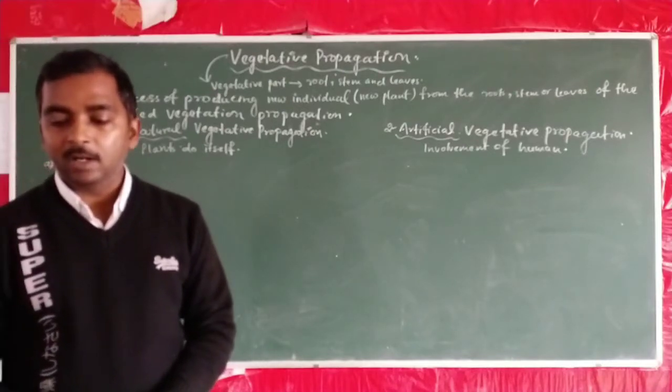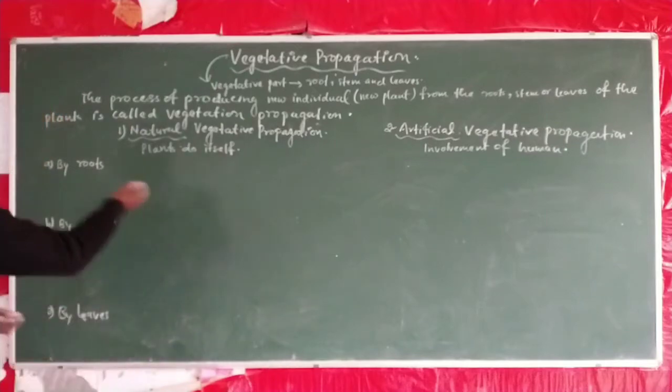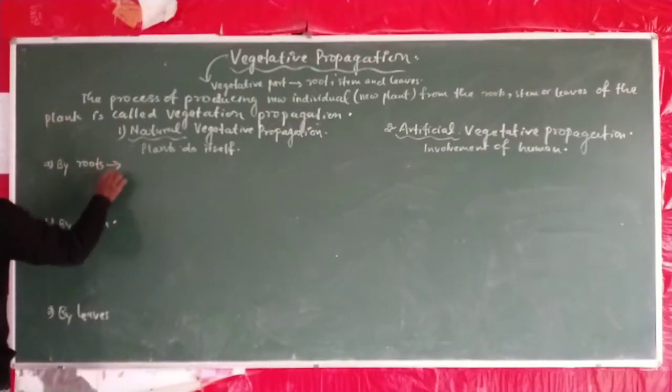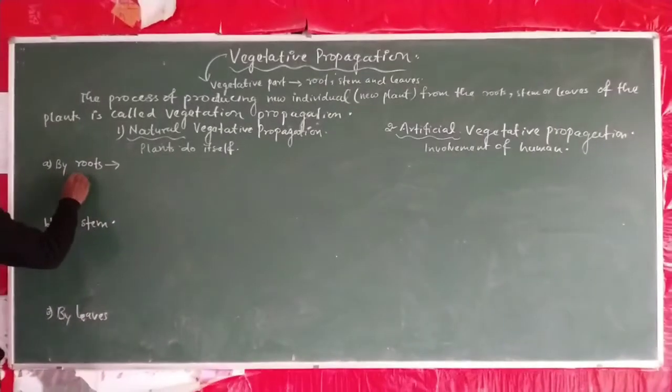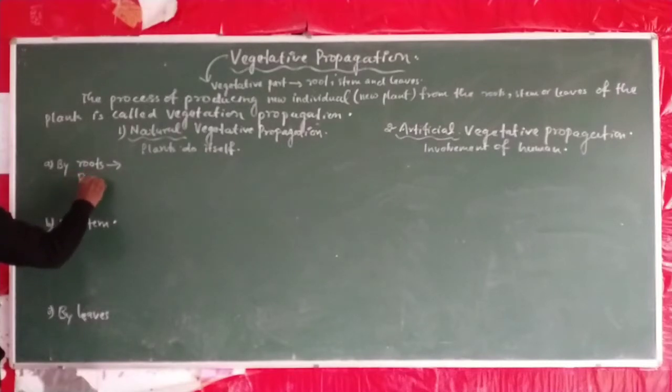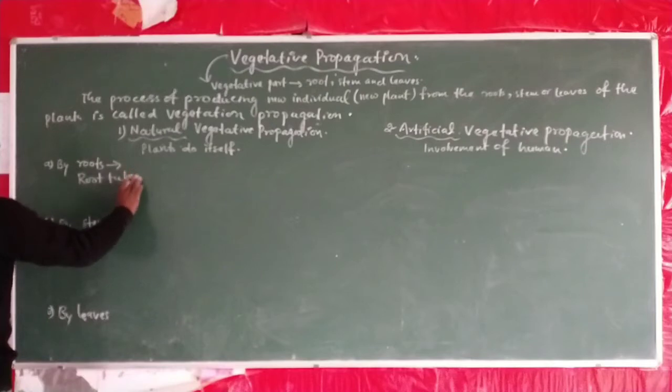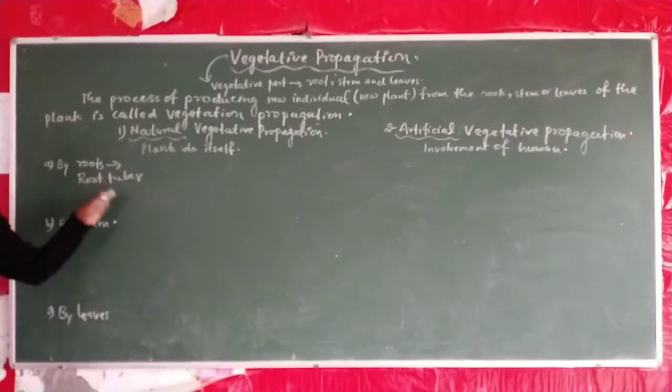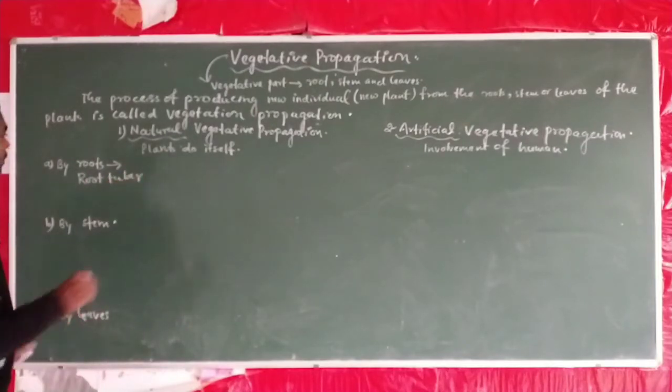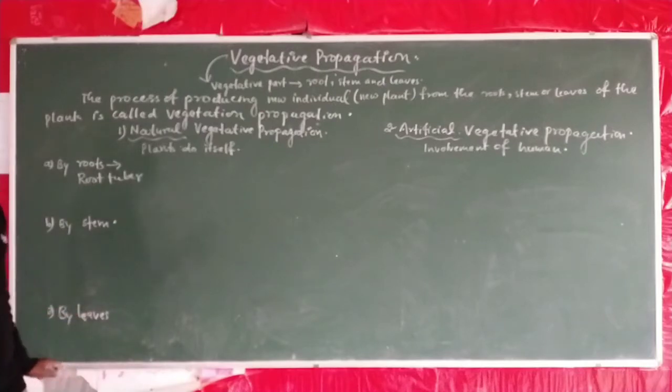So in certain plants, the root bears root tuber. So root tuber is a special structure of root that is found underground.